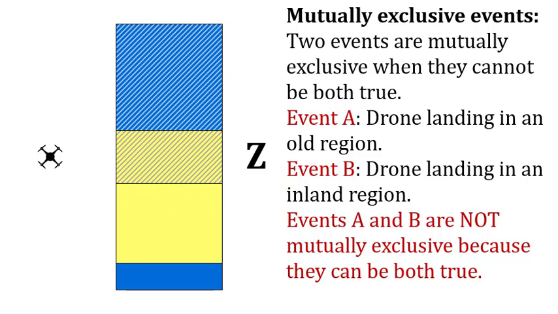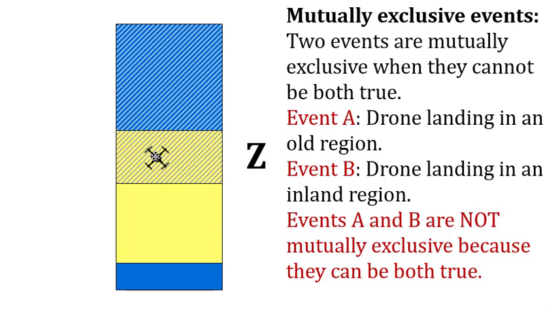We just showed you that if the drone lands here, both event A and event B are true. So they both occur. If they can both be true, it means that they are not mutually exclusive.